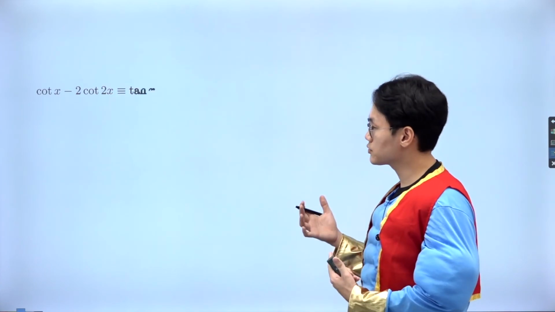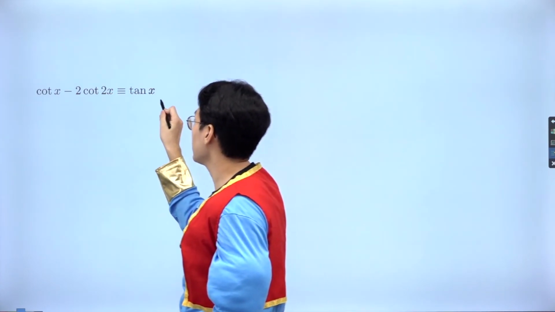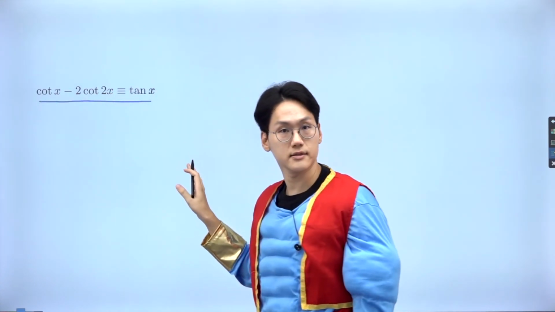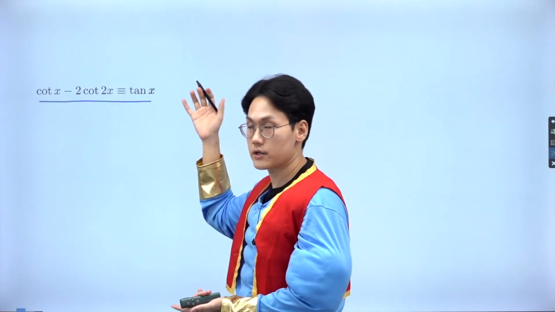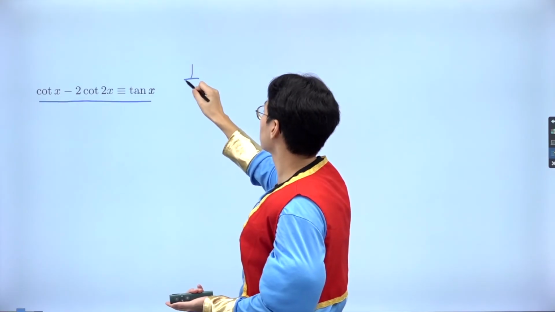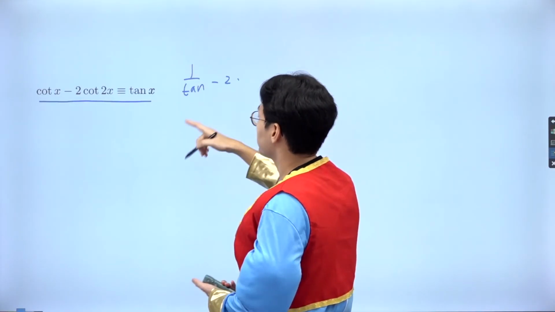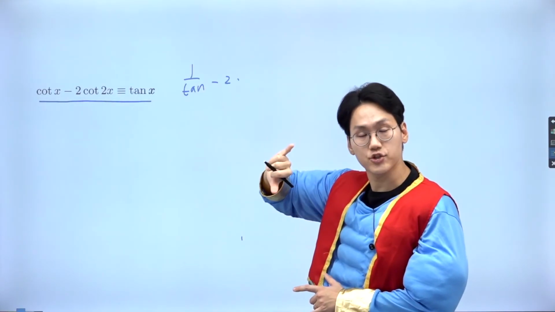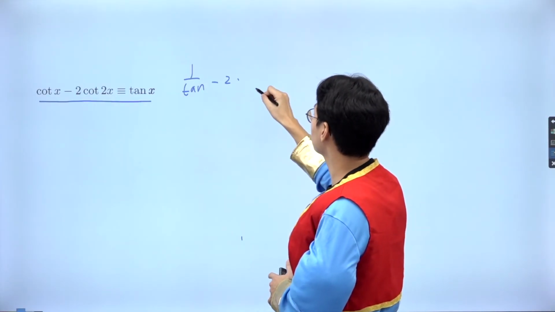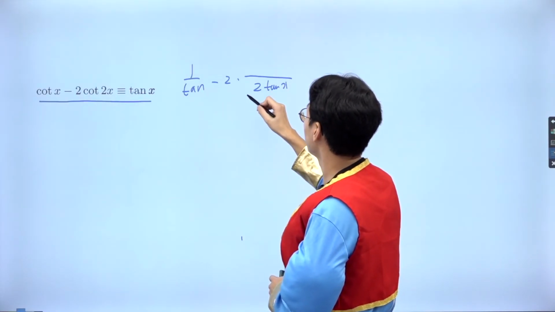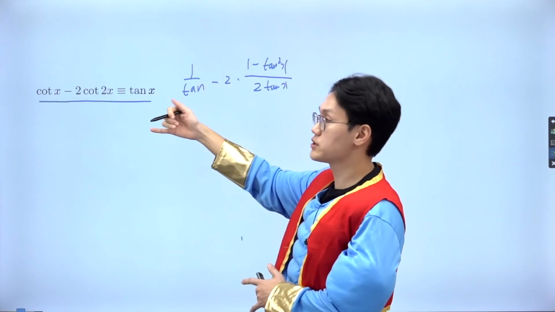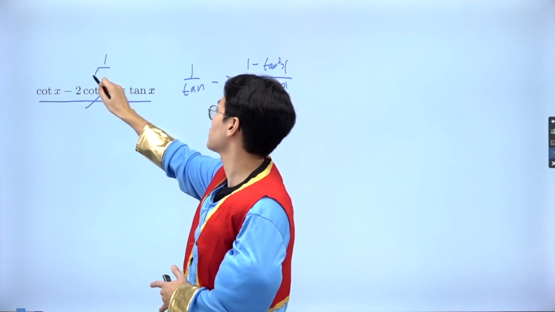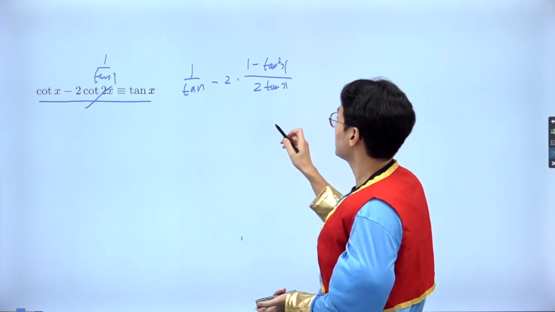Okay. So another trig identity that I'm going to associate with the tangent and cotangent is the following. If you use this identity, you can convert back and forth, right? For example, this is an equivalence. Let me try to derive it. Cotangent is 1 over tangent, and minus 2 times, I'm going to use the double angle of tangent, but reciprocate. So it's going to be 2 tangent x, and then on the numerator, that's going to be 1 minus tangent squared, thanks to the double angle of tangent, but reciprocate because this is 1 over tangent 2x. So that's what I'm doing, right? And then it cancels out.